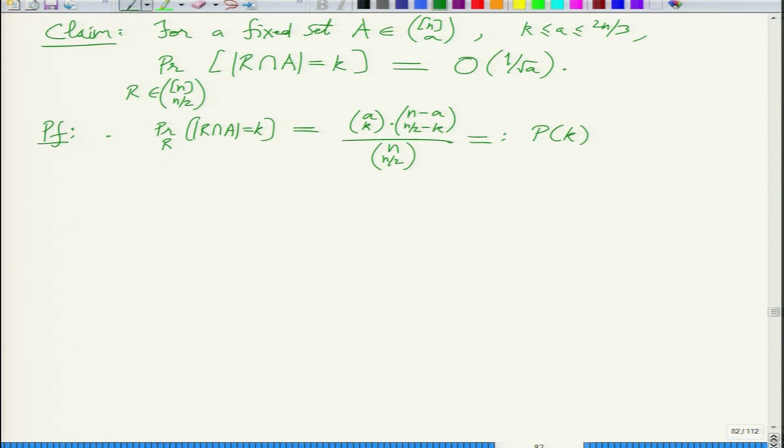To make sense of this expression, we'll need to know how k, a and n compare. Which is why we have those bounds, the boundary condition of a. Yeah, but it is tricky to analyze. So we'll start with a small observation: if you increase k, what happens to p of k? You can see that as you increase k, the probability will increase,